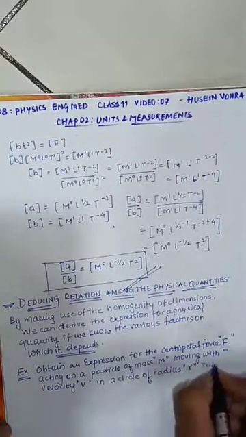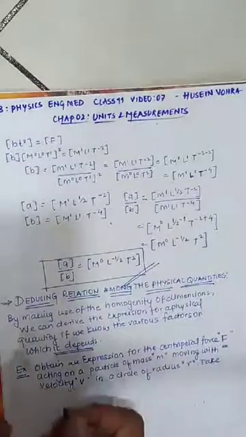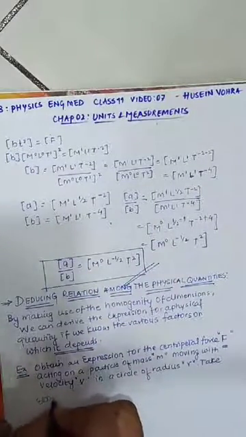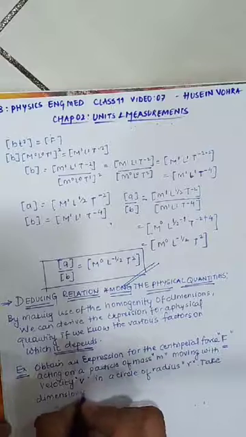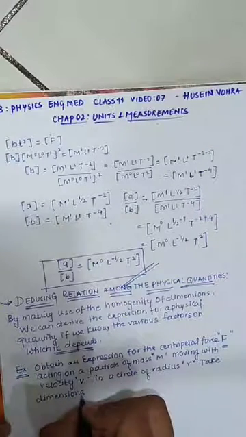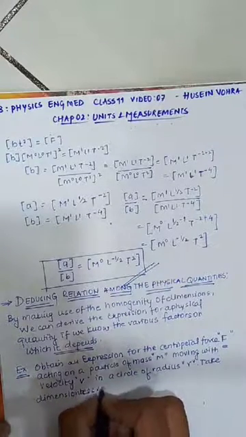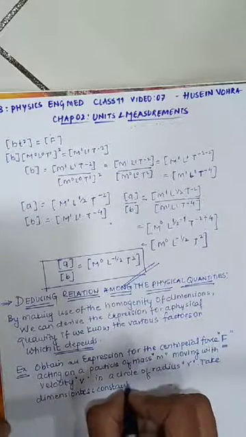Take the dimensionless constant k equal to 1.